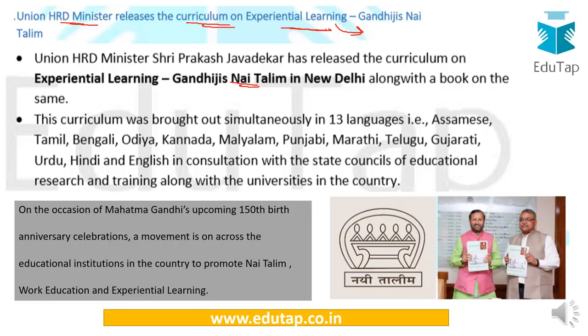Now see, it has been released in all 13 languages so that all the people can have access to it, and you can see as the 150th birthday of Gandhiji is approaching, that is 2nd October, so it is very important. It is 2nd October 2019, I need to just mention here. So with these upcoming birthdays of Gandhiji, it is becoming important. The various schemes like Swachh Bharat Mission is also culminating on this day. So similarly, this Nai Talim scheme.